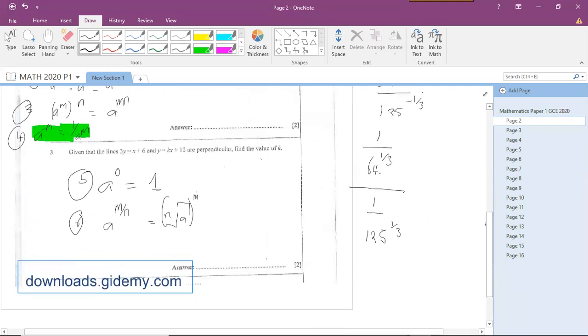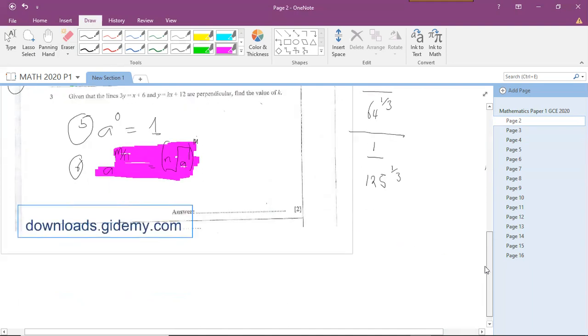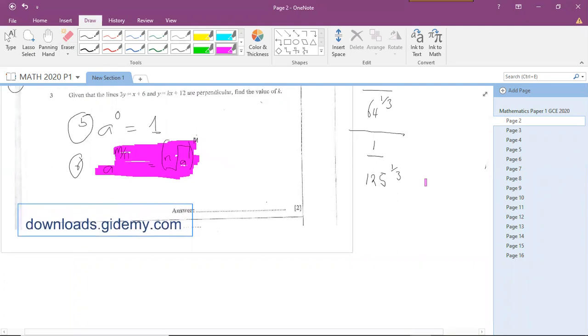So now here I'm going to use the doctor rule to simplify it further, which says if I have a fractional index, the denominator becomes the root and the numerator becomes the power. So moving on, remember they are fractions. So we're going to say 1 over 3, the 3 is the denominator, so it's going to become the root, and 1 is the power. So I'm going to say 1 over the third root of 64 raised to the power 1